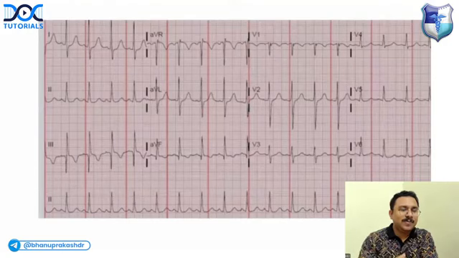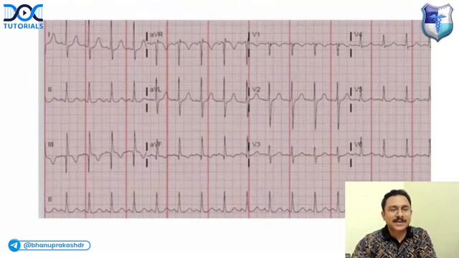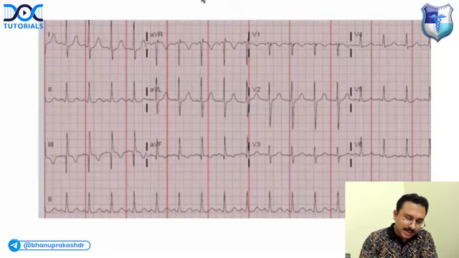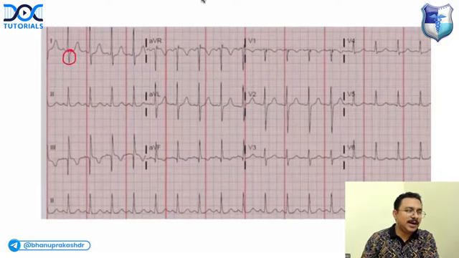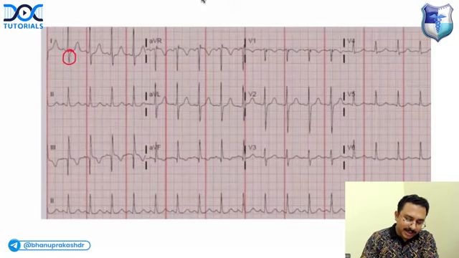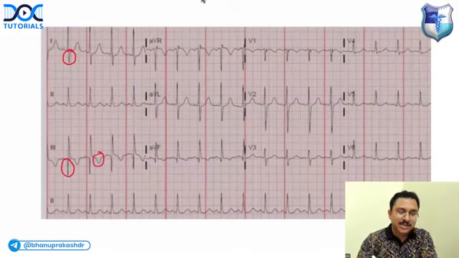Again, you will be given a patient who is having some prolonged immobilization and developing sudden onset breathlessness. What is this pattern? You look at this, you can see that in lead 1 there is a very prominent S wave, and in lead 3 you can see a prominent Q wave. And also in lead 3, you can see T inversion.